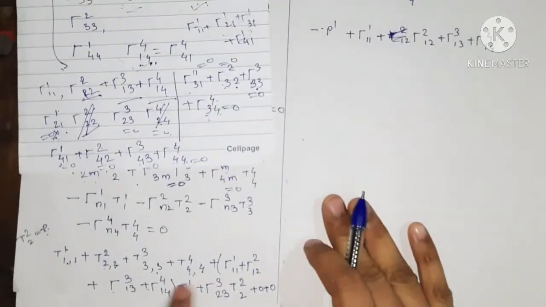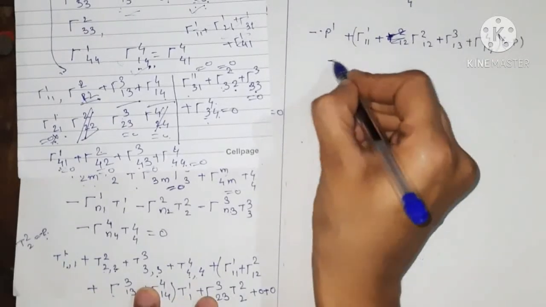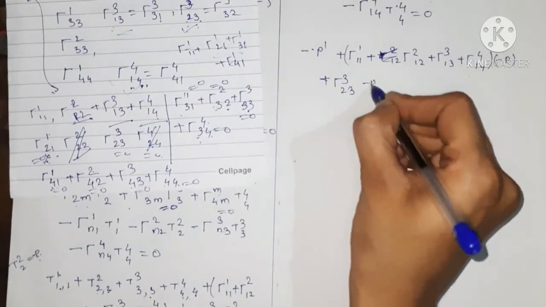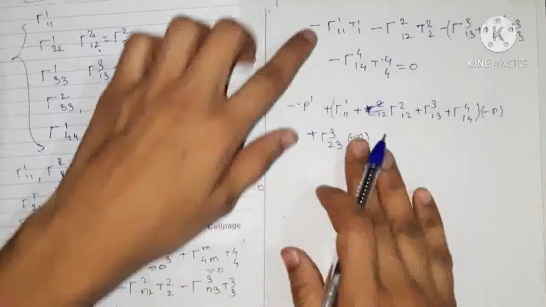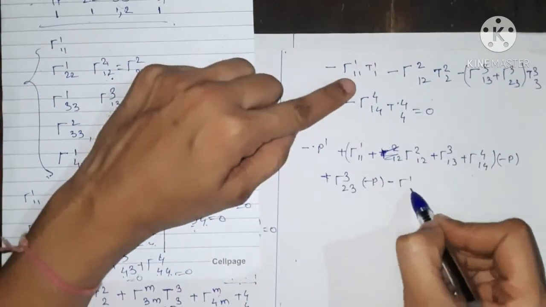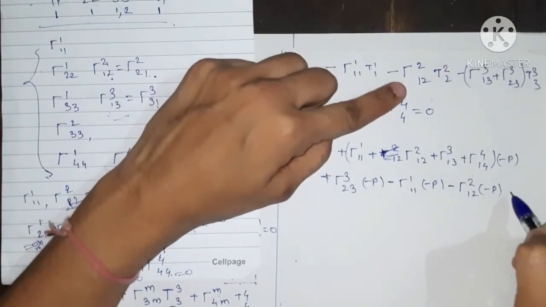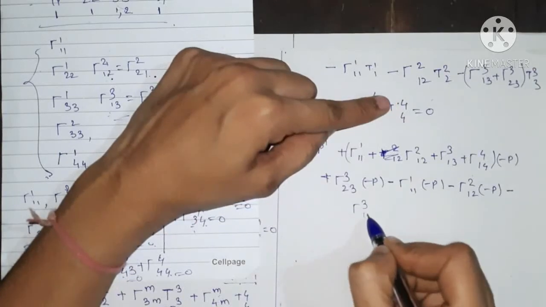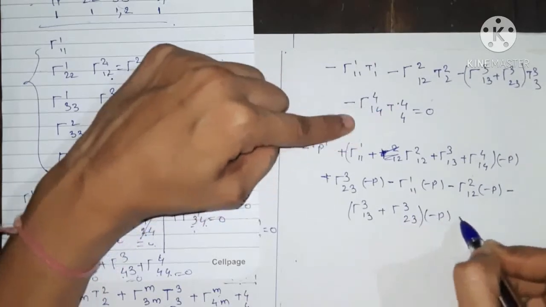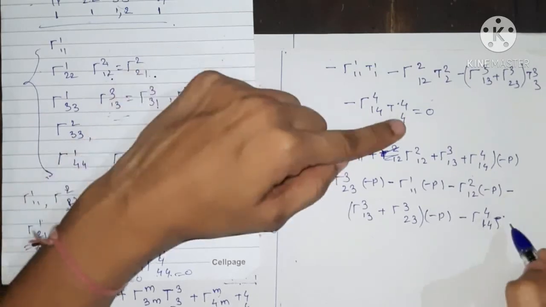This bracket as it is into minus p, plus gamma of 3, 2, 3. t22 is nothing but our minus p, minus this our term, minus gamma of 1, 1, 1 into minus p, minus gamma of 2, 1, 2 into minus p, minus gamma of 3, 1, 3 plus gamma of 3, 2, 3 into minus p, minus gamma of 4, 1, 4 into rho, because t44 equals rho.